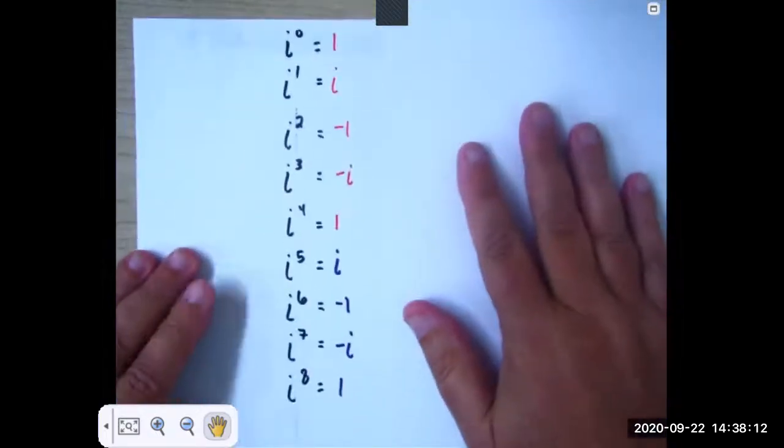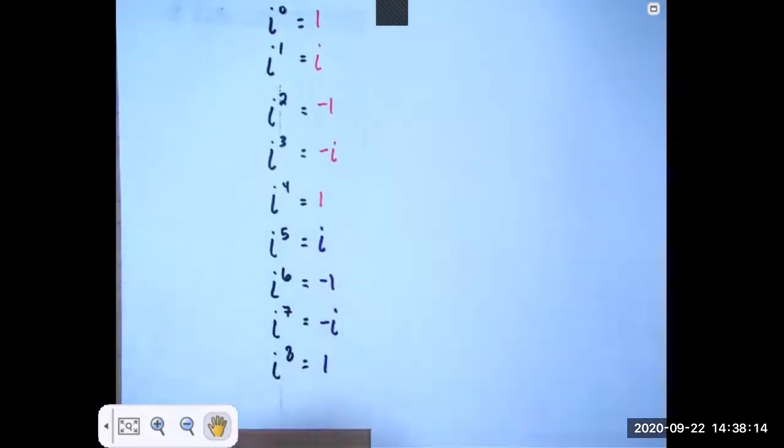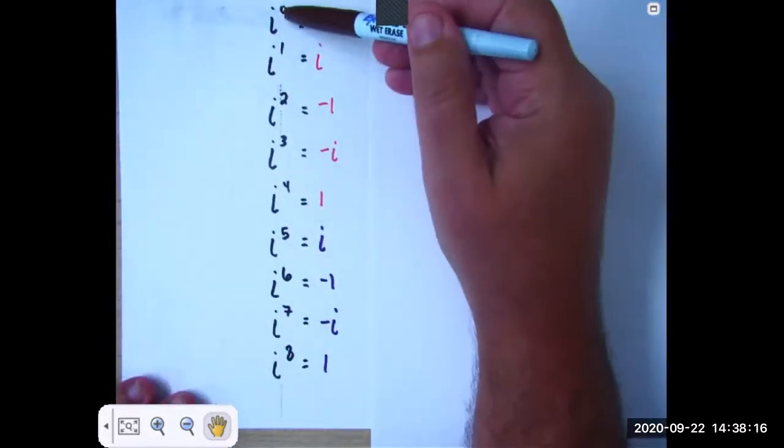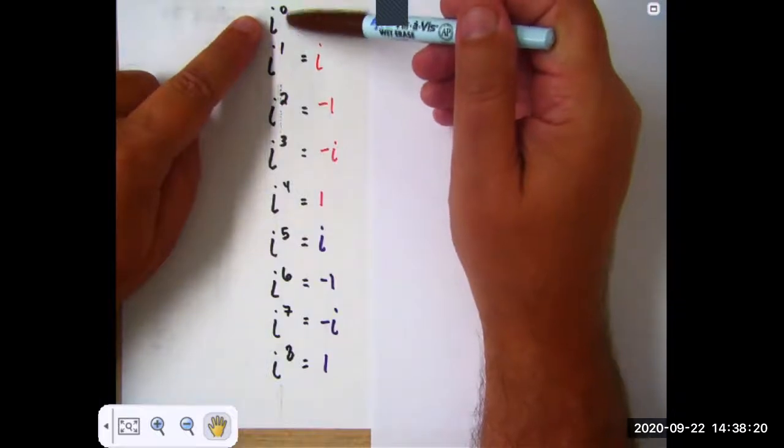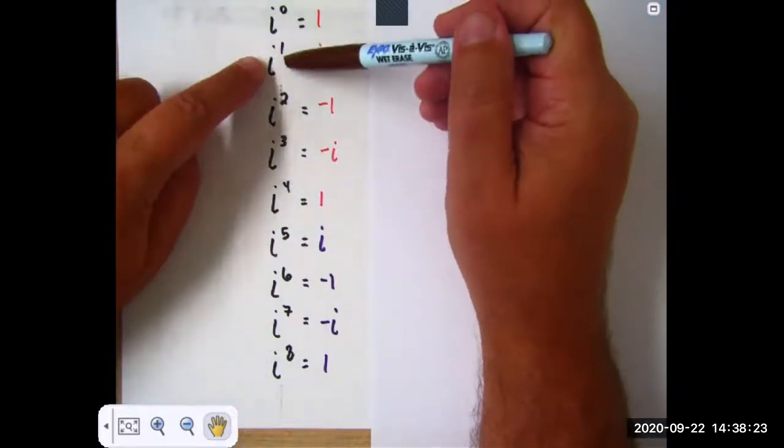When we multiply i together, we keep getting this pattern. We know that a non-zero number to the 0 power is 1. Multiply a constant by i.